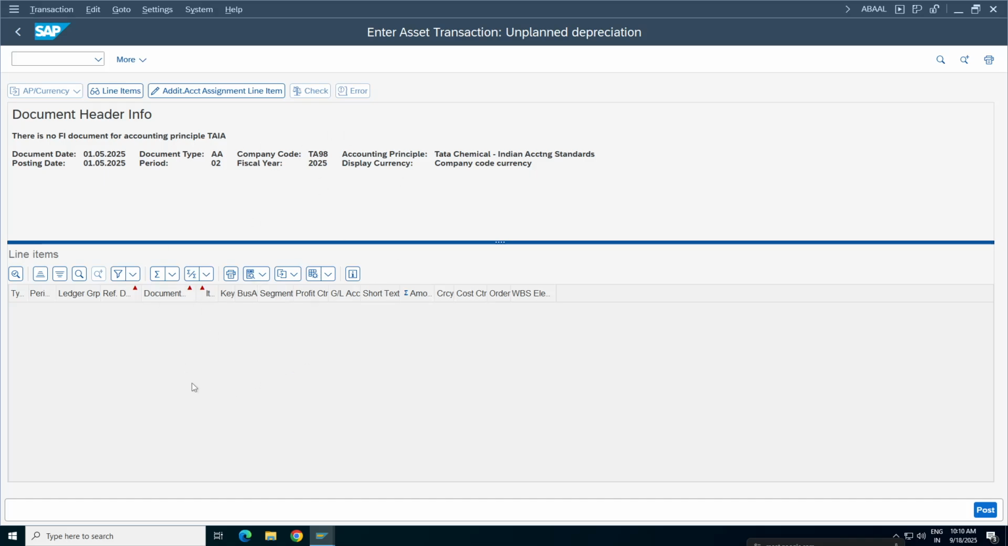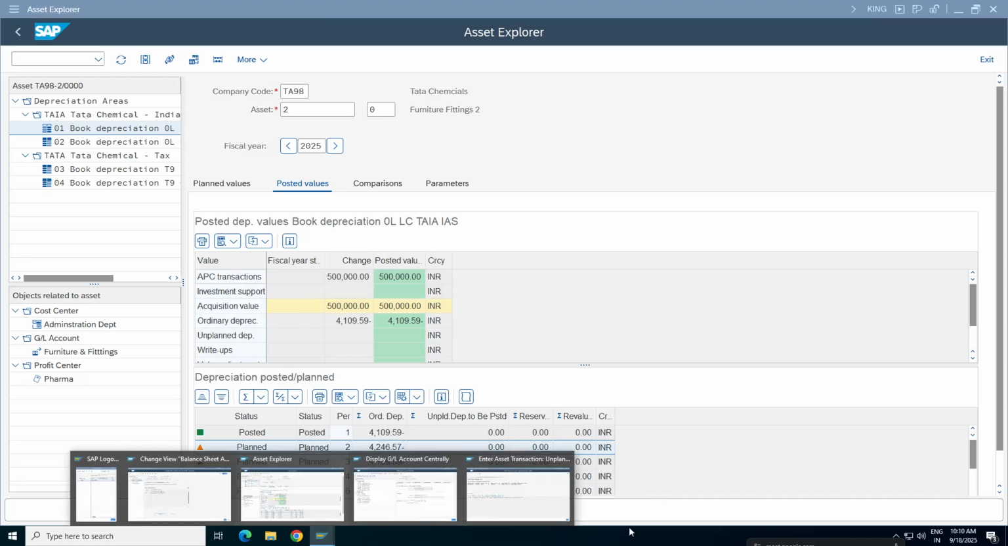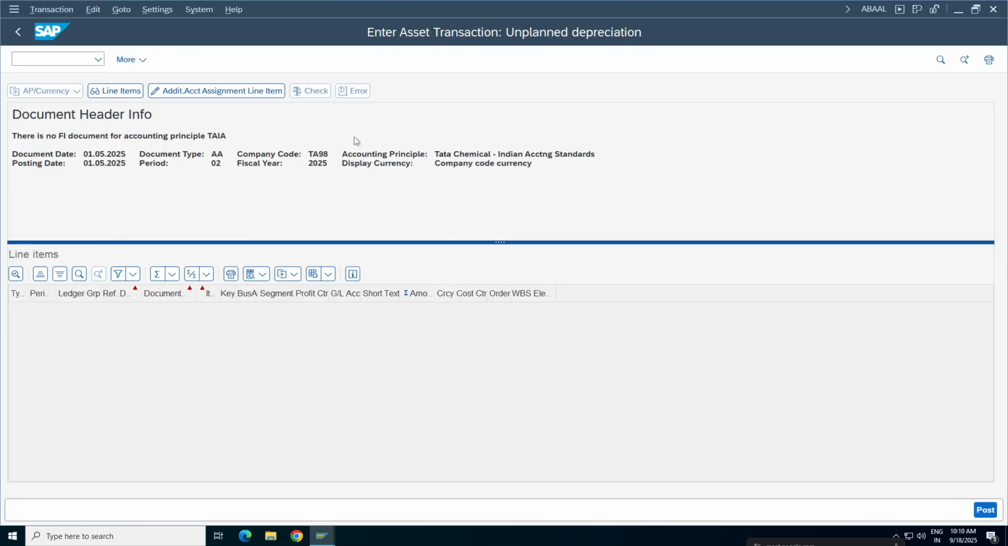Yes, sir. You are adding the value, that's it. You are adding the unplanned depreciation to the planned depreciation. So for the second period I'm adding here. If you look here, the system will update the unplanned depreciation to be posted. It will get added here.